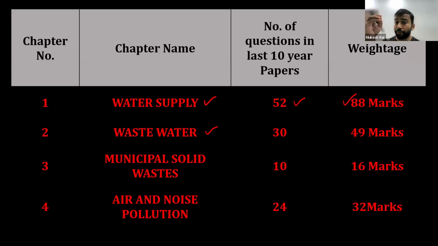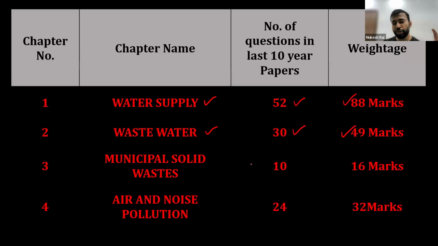The water coming from human waste as well as from industrial waste comprises the wastewater. We again have to find out the characteristics of this wastewater, as well as treat that water. Why are we treating this wastewater? Because we want to directly dispose of this wastewater in the river. So we have to at least do the primary and secondary treatment of this wastewater. The number of questions asked from wastewater in the last 10 years is 30, and the weightage of this is 49 marks.